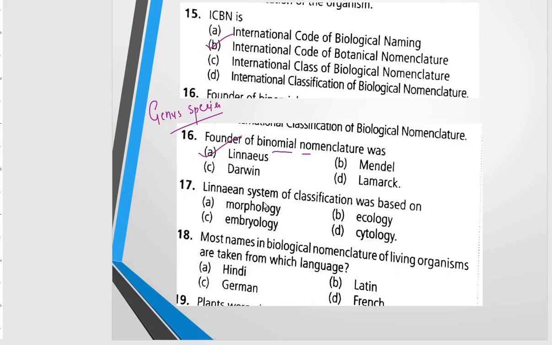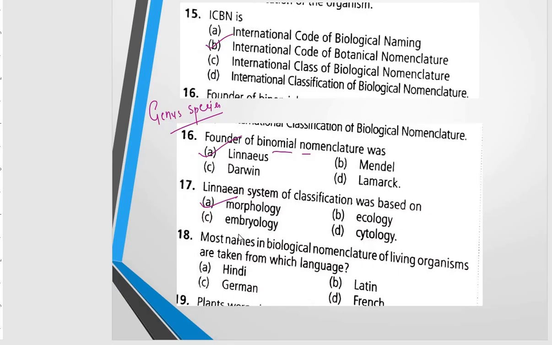Next question is, Linnaeus system of classification was based on, and the correct option will be morphology, as per the outer structure. Morphology is the outer structure of a living organism. So that classification was based on the outer structure.